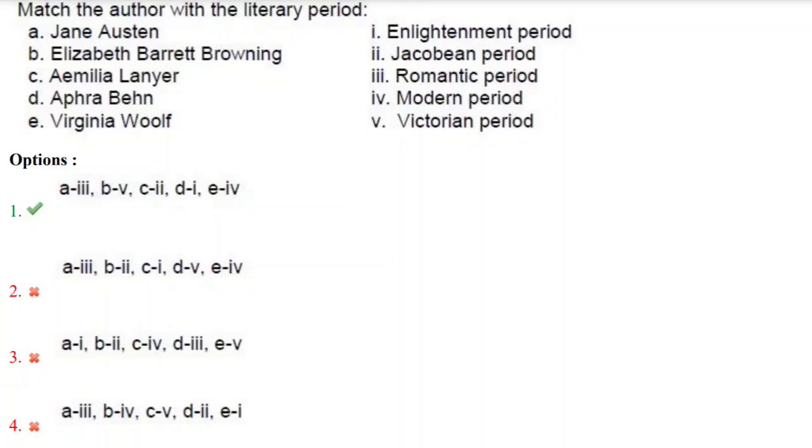And in the first set, we have Jane Austen, Elizabeth Barrett Browning, Emilia Lerner, Aphra Behn, and Virginia Woolf. Yes, Virginia Woolf.